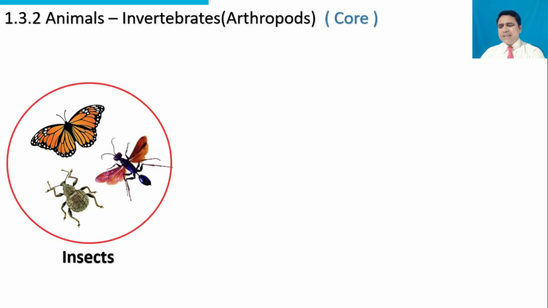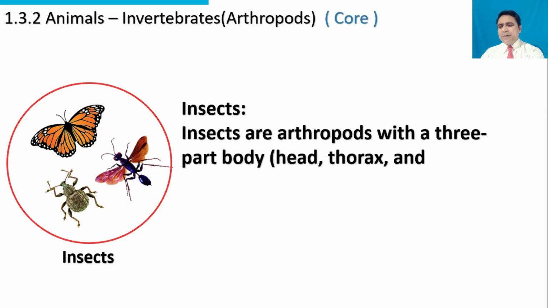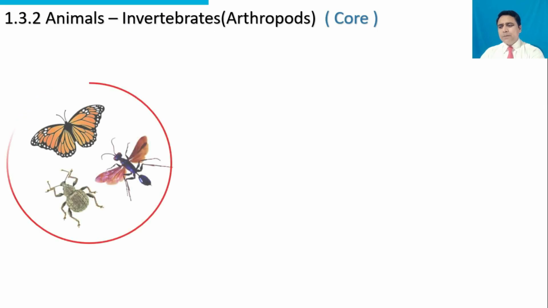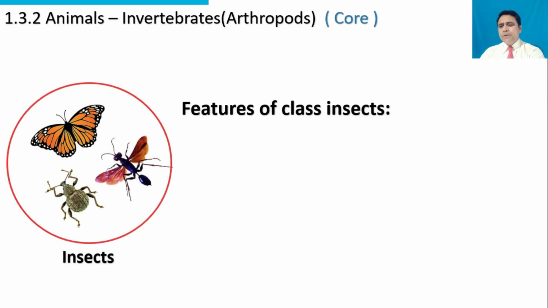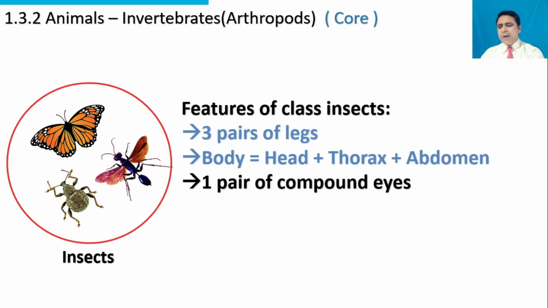Class insects. Insects are arthropods with three body parts: head, thorax, and abdomen, and six legs. Features of class insects are: three pairs of legs, body consists of three parts: head, thorax, and abdomen, one pair of compound eyes.